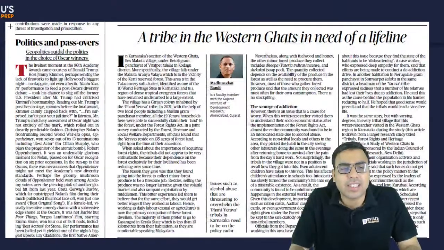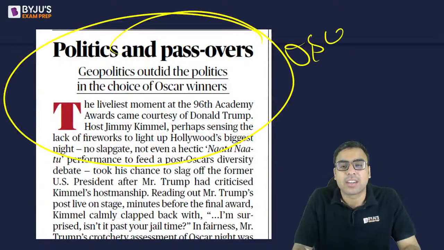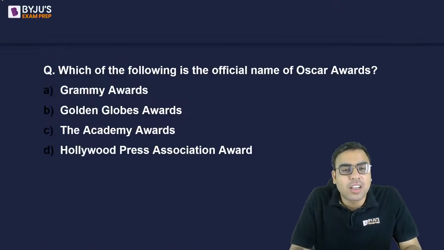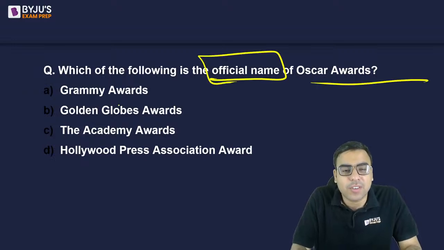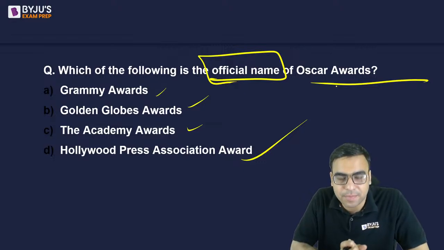The next one is ये वाली article, this is important, we are talking about Oscar awards. Now this is very important. Yesterday Oscar was in the news. So which of the following is the official name of Oscar Awards? Grammy Awards, Golden Globes, Academy Awards, Hollywood Press Association Award.